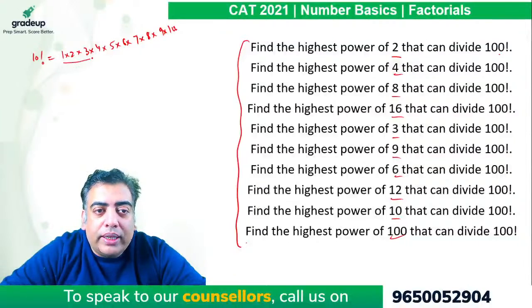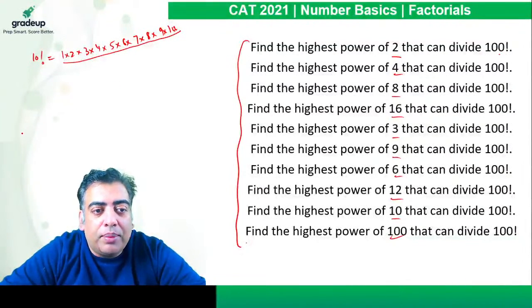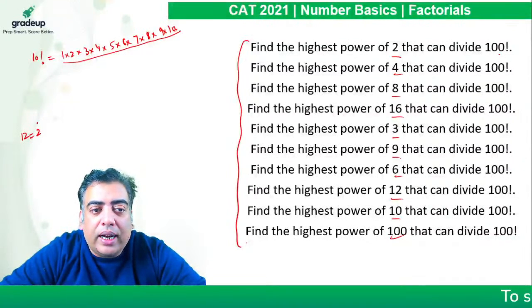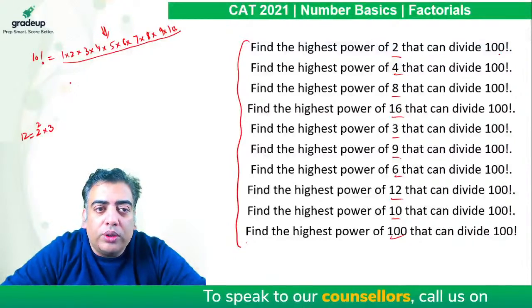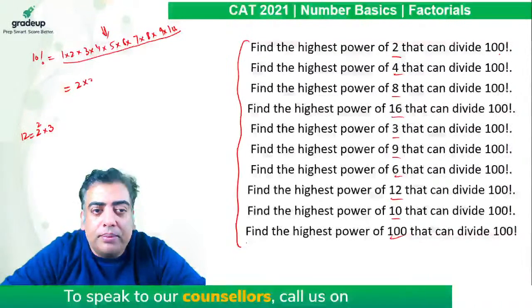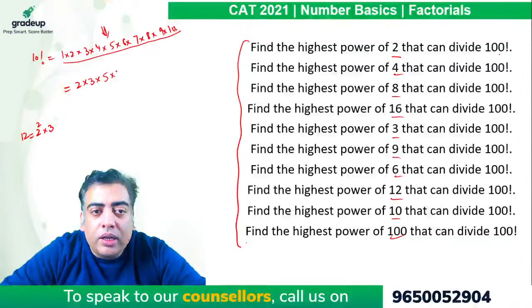Any number can always be prime factorized. So let's say there is a number like 12. We can write it as 2 square into 3. Likewise, this product can also be written in the powers of prime numbers. So we can see the power of 7 is only 1. Power of 5 will be 1 and 1, 2.